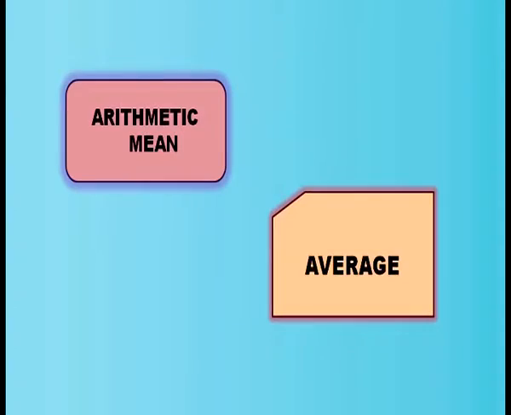So, arithmetic mean, as I already said, is the average. Precisely, it is the mathematical average. The other two measures of central tendency which I mentioned, median and mode, are positional averages because they denote a position. Whereas arithmetic mean is the mathematical average.